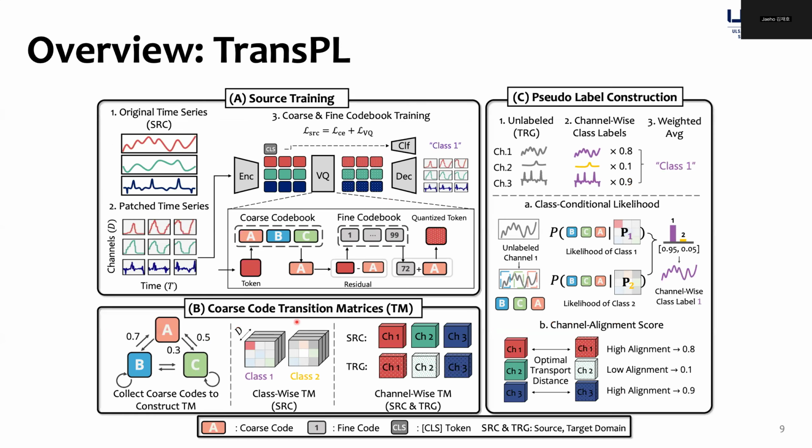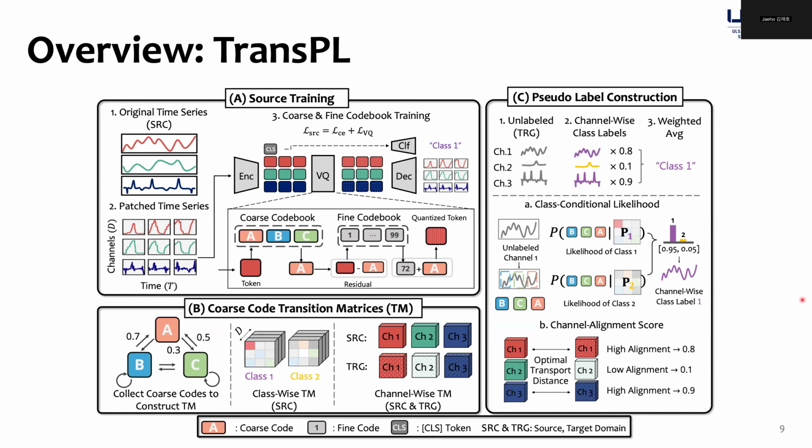Here, we provide an overview of our proposed work, TransPL. TransPL utilizes the source domain to make the pseudo-label for the unlabeled target domain. It basically has three steps. The first step is source training, where the objective is to train the VQVAE and the encoder with the labeled source domain. Source training will lead to suitable representations of time series instances by VQ codes.